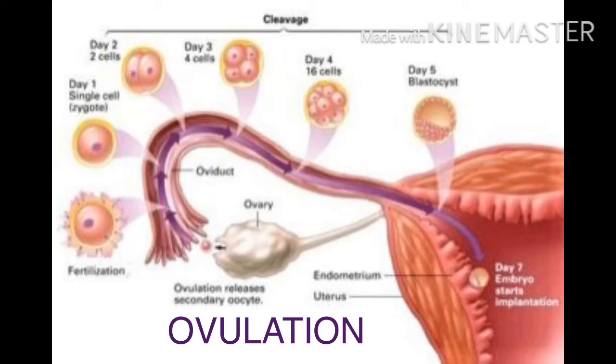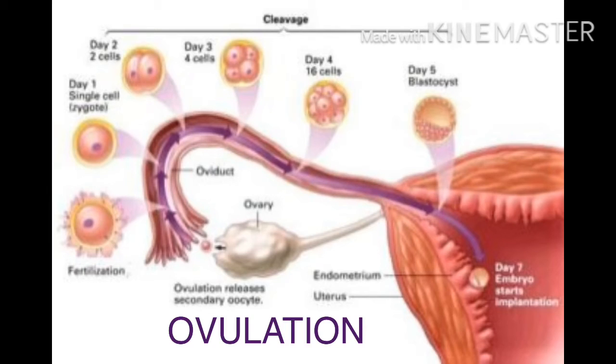This luteinizing hormone will help to release the ovum from the Graafian follicle. So the Graafian follicle ruptures and the ovum is released out, and this process is called ovulation. The mature ovum has a diameter of 0.2 mm.